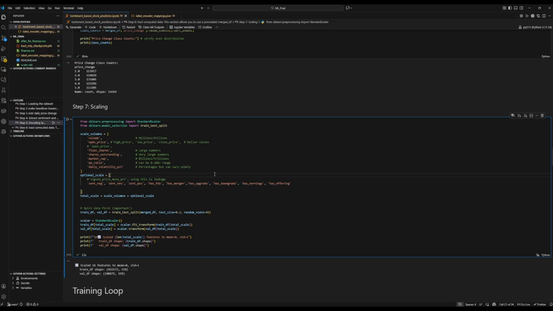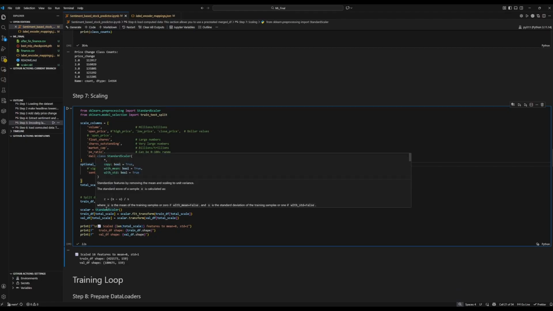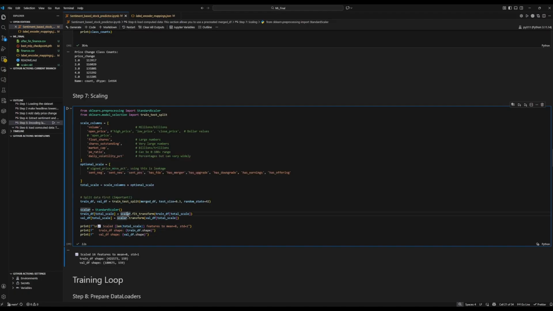So we combine the total scale with the optional scale, and then we're going to split our merge data into training and validation sets. We'll use a 70-30 split, so 70% for training and 30% for validation. We'll be using the standard scaler and fitting the training and validation data onto the total scale to give us these data frames.